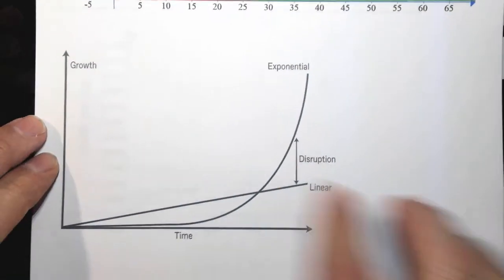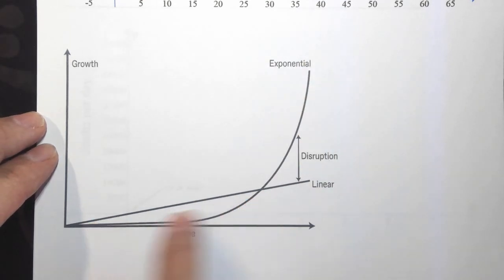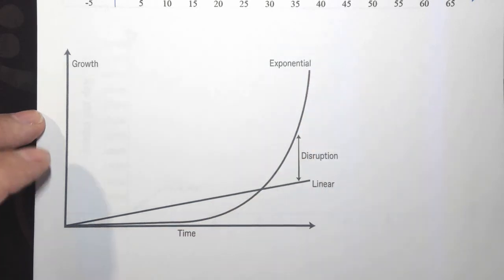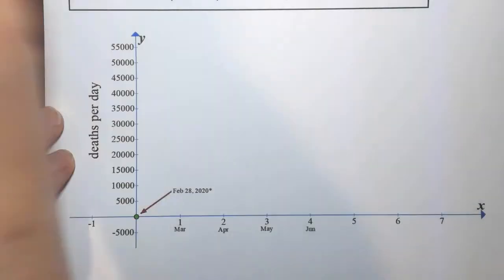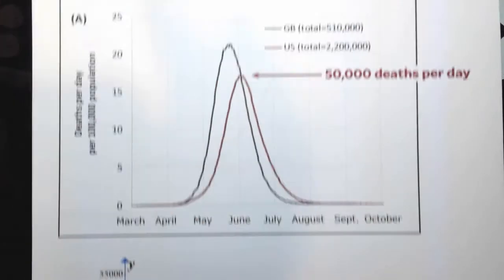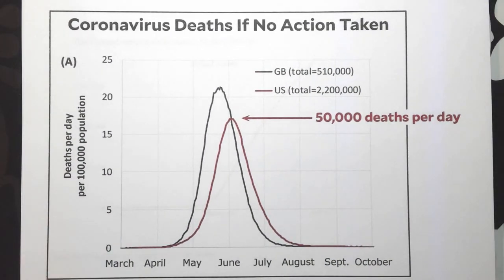Okay, and then here's another example. Linear, exponential. Initially, linear looks like it's going faster, but once the exponential hits its curve, it's called an exponential curve, by the way, then it grows much faster.